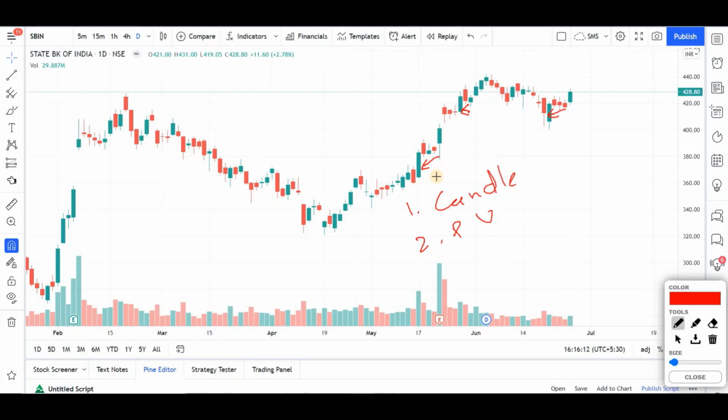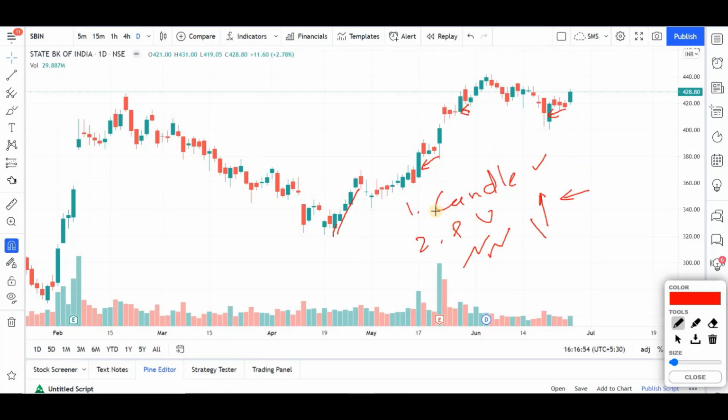Because of wide range, if you see, this is a wide range candle, so all up moves should be coming after a wide range candle. This is the key thing, very important. Hope this is clear. Next is price to volume. So is the stock or instrument following the price to volume relationship that we discussed a little while ago? When the price is moving up, volume should also be moving up, and when the price is going down, the volume should not be increasing. When you see this kind of a situation, it clearly tells you that sellers are coming back. So that is the price to volume relationship.